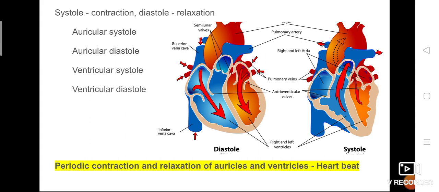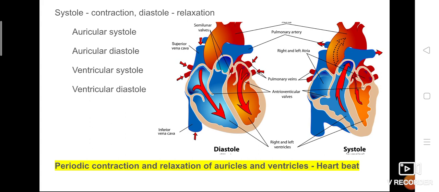So what is the meaning? Auricular meaning auricles, systole meaning contraction. When the auricle, either right or left, whatever it is, contracts, that is called auricular systole. What about auricular diastole?